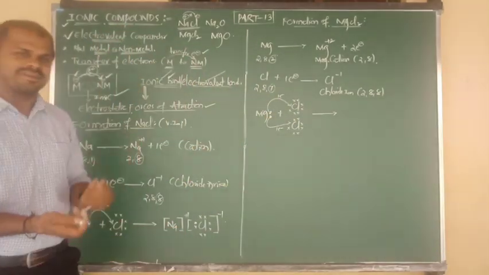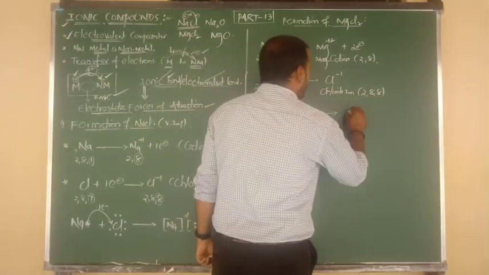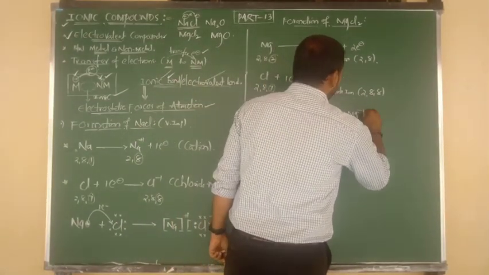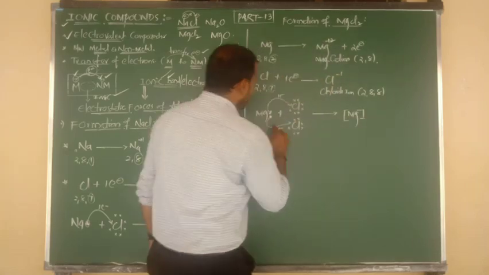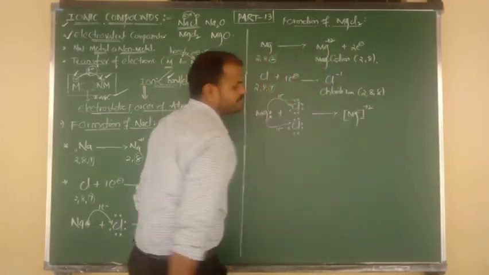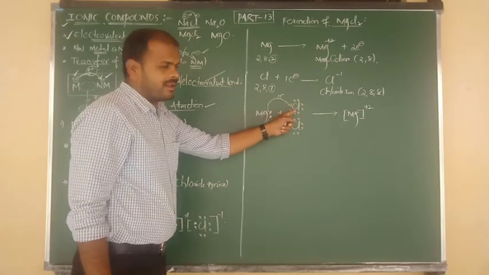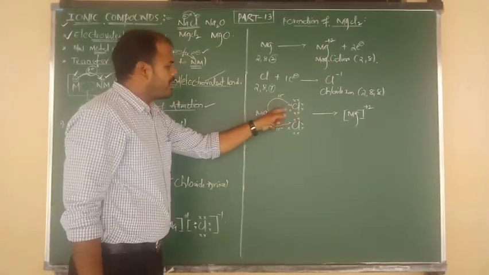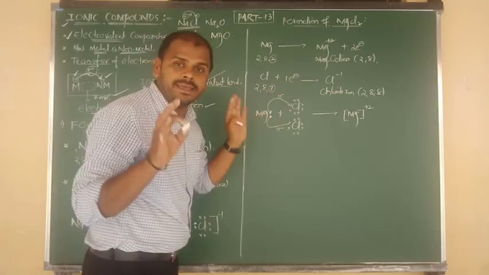again formation of an ionic bond will take place. Okay, Mg is a metal. It loses how many electrons? 2 electrons, and the charge it contains is plus 2. Next, Cl already contains 7 electrons. By accepting another, it becomes 8 electrons.